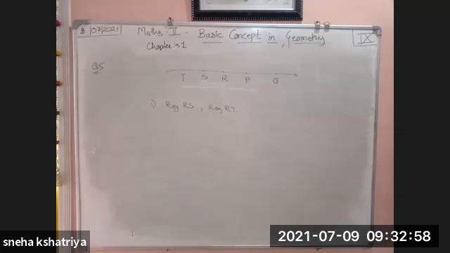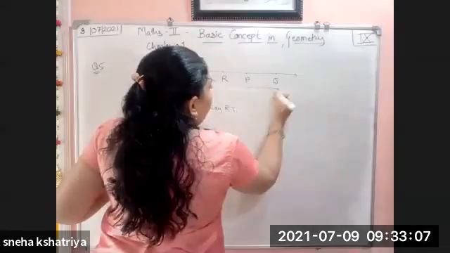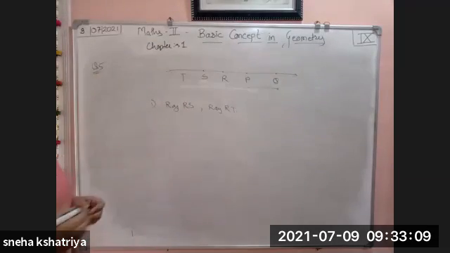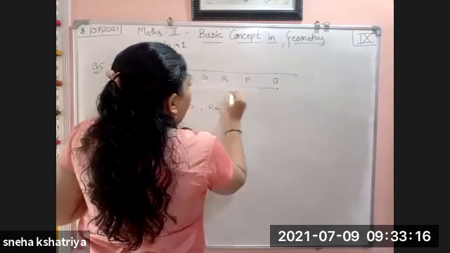Second question: write the intersection set of ray PQ and ray RP.